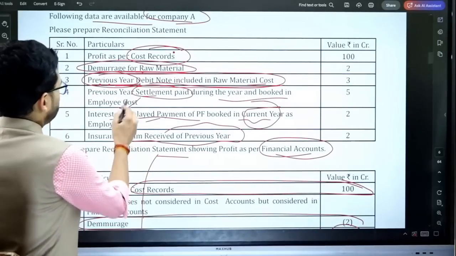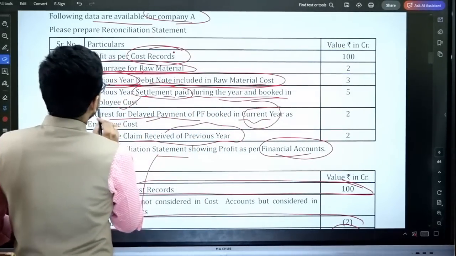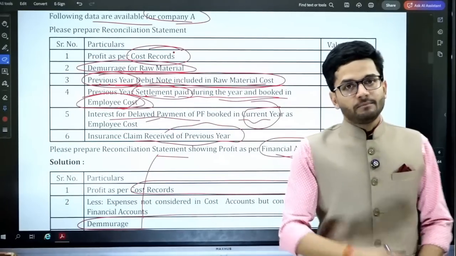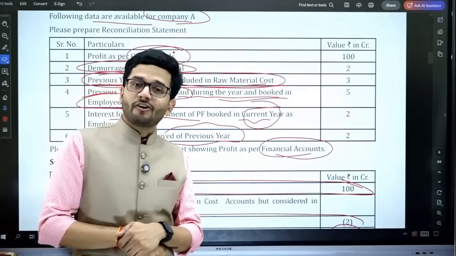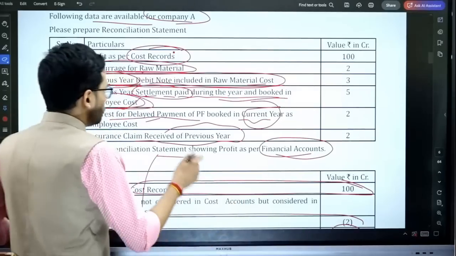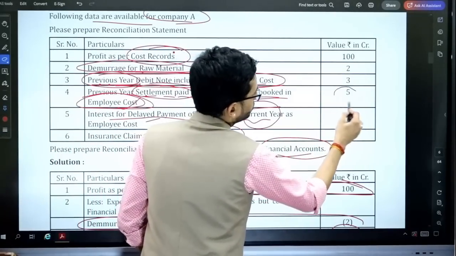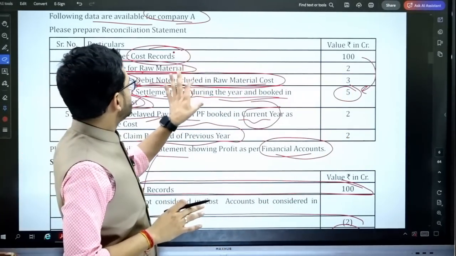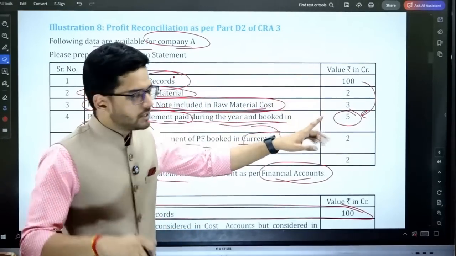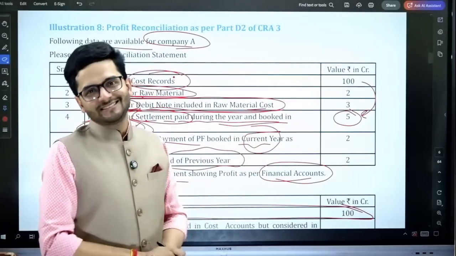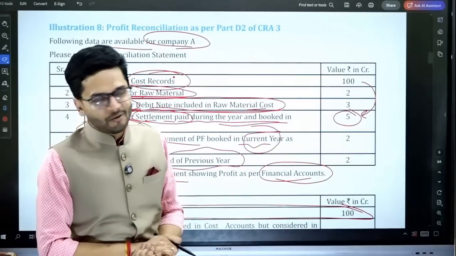Next, previous year settlement paid during the year booked in the employee cost. Again, same adjustment. It's a prior period expense, and in the financial records prior period expenses are never entertained. So again, the same treatment. We are going to reduce this employee cost from the costing profit. And of course, it is a given that it is assumed that in this 100 crores, all these expenses have already been adjusted. It's a given.